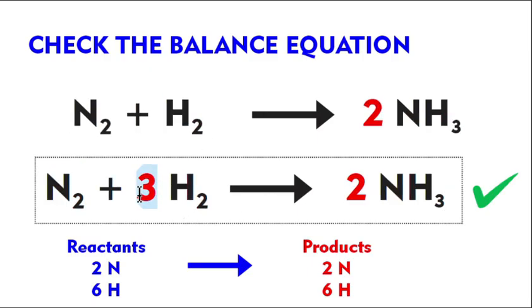Now we add 3 in front of hydrogen. So it becomes 6. So now you can check the final equation. So there are 2 nitrogen in reactants.